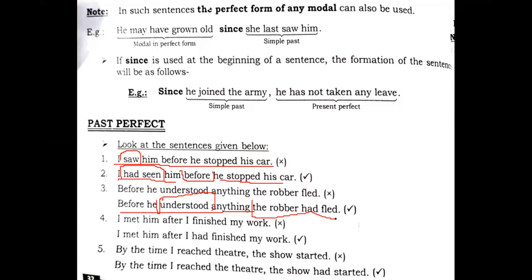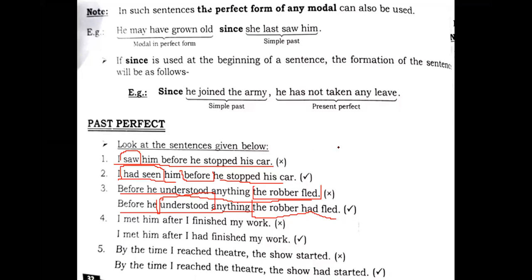So we can't make it like this. The first one is given as we can't follow this. He understood anything. The robber fled. "The robber fled" is the error. Why is it? Because immediately after before there will be simple past, and the other part of the sentence, the other clause, will be of the past perfect. That means the last one we had, that is, the robber had fled.